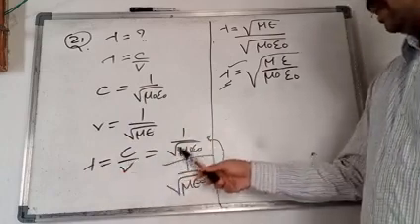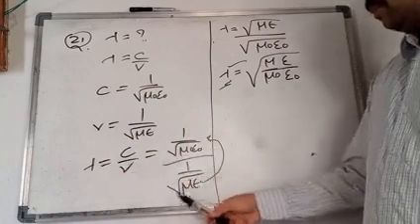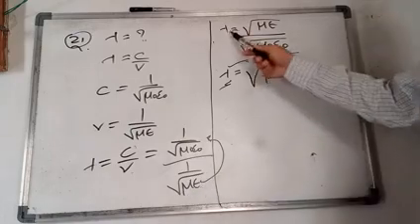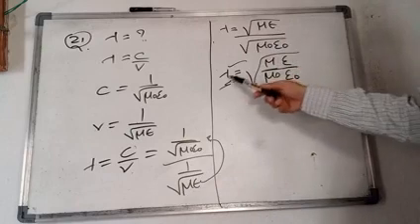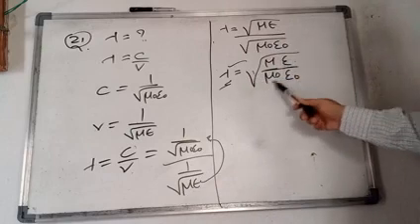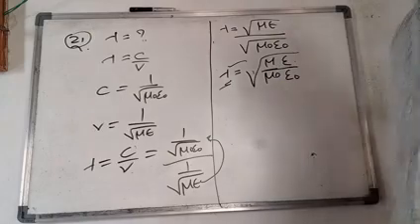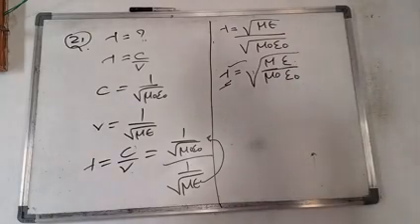So 1 by under root of mu naught epsilon naught, divided by 1 by under root of mu epsilon. So lambda is equal to square root of mu epsilon by square root of mu naught epsilon naught. So lambda is equal to under root of mu epsilon by mu naught epsilon naught. He is asking lambda, not mu, so please correct it.